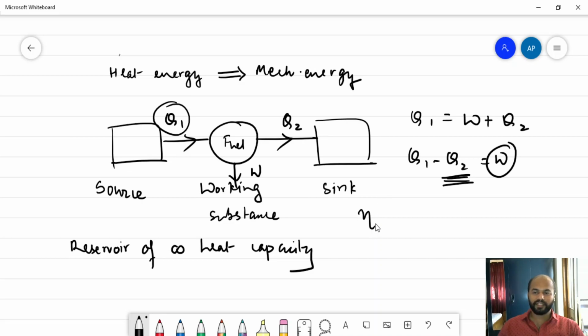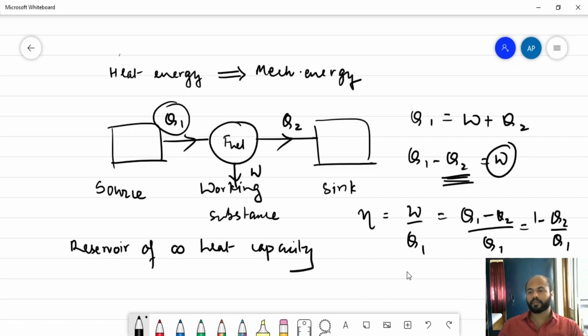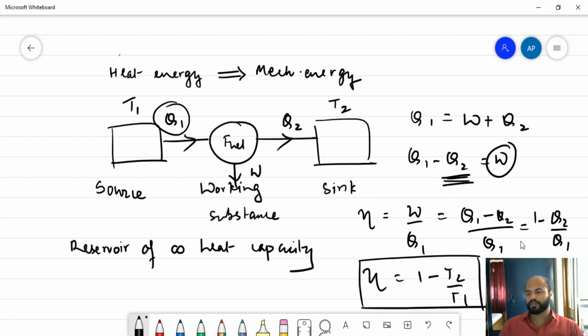Now, if I have to find the efficiency of this engine, that means I have to find out how effective this engine is, then it will be given as work done by the heat supplied. And we know that work done is given by Q1 minus Q2, divided by Q1. So we can write it as 1 minus Q2 by Q1. Now there is another definition to it also. Let's say this is at temperature T1 and this is at temperature T2. We know that heat would always flow from temperature T1 to T2. So we can also give this as 1 minus T2 by T1. So these are the expressions which are used to give the efficiency of a heat engine.